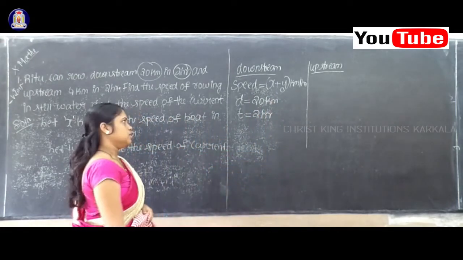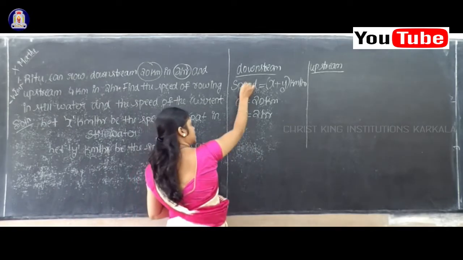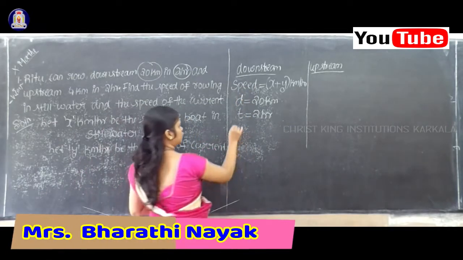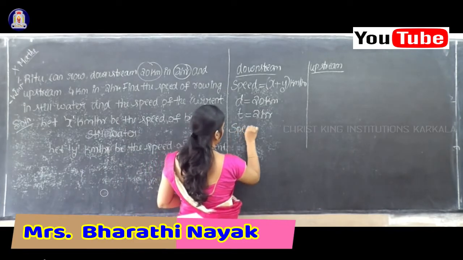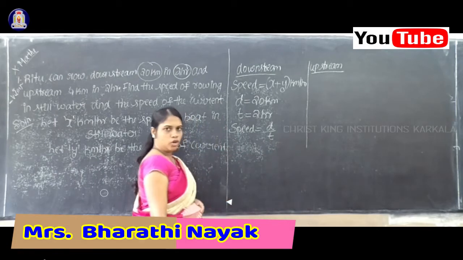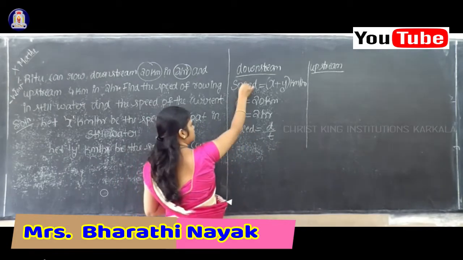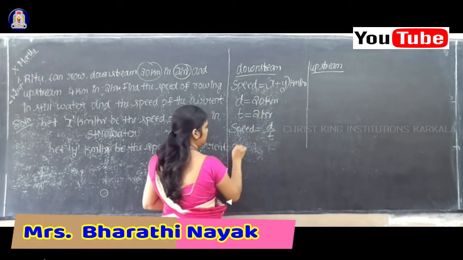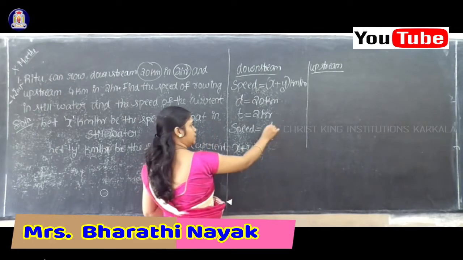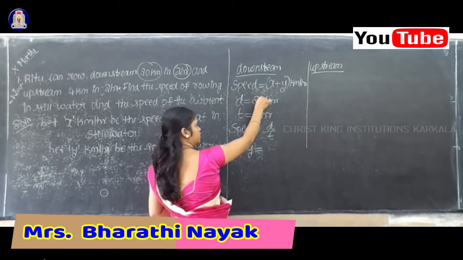See students, what is the relationship between speed, distance and time? We know that speed is equal to distance by time, isn't it? So what is the value of speed here? Speed is equal to x plus y, equal to the distance value. What is the value of distance?